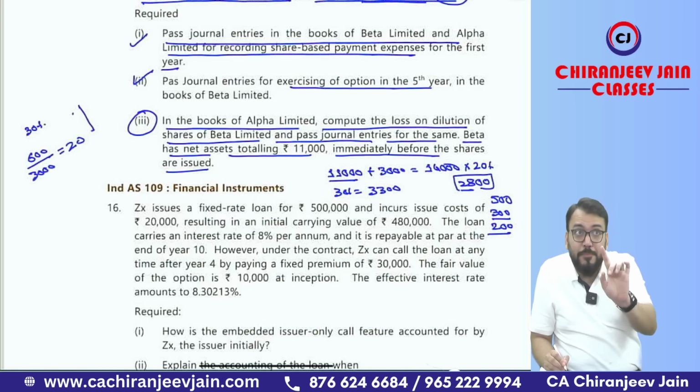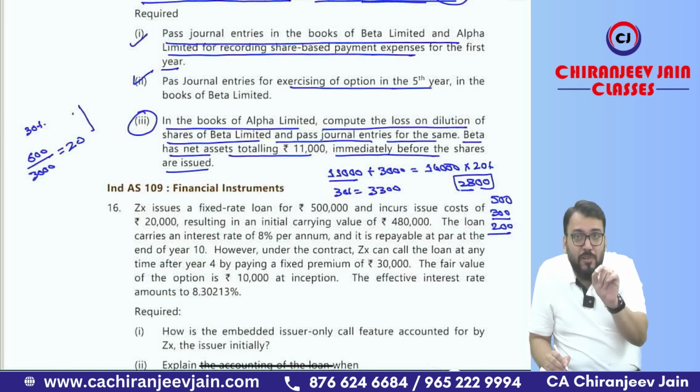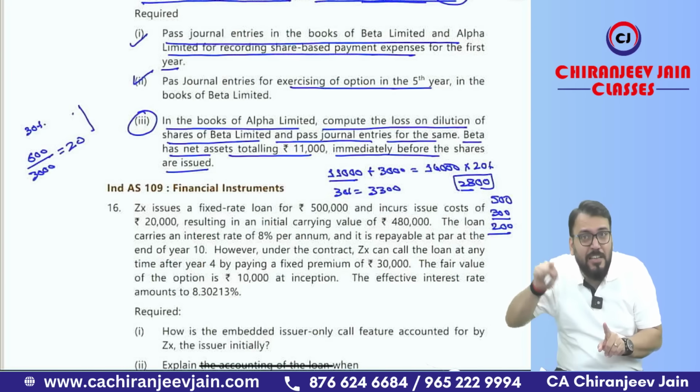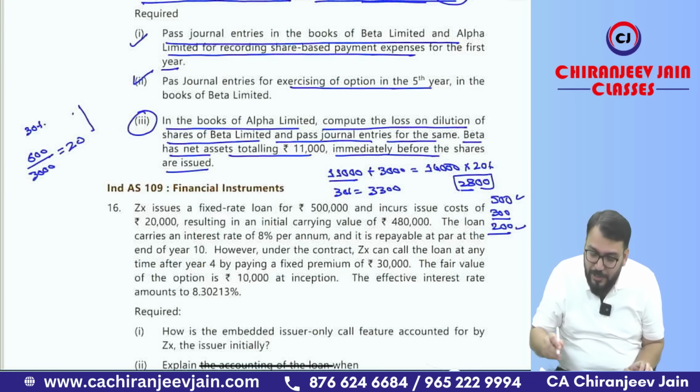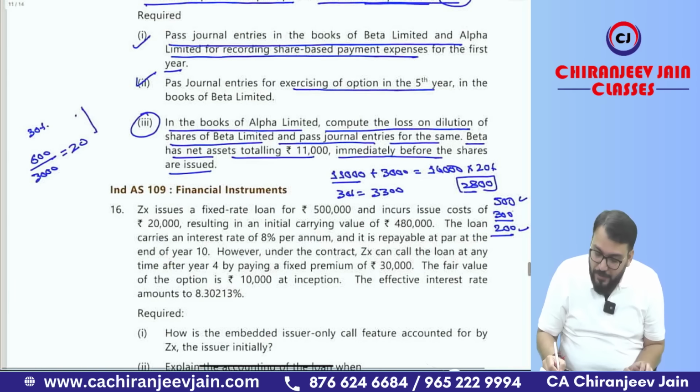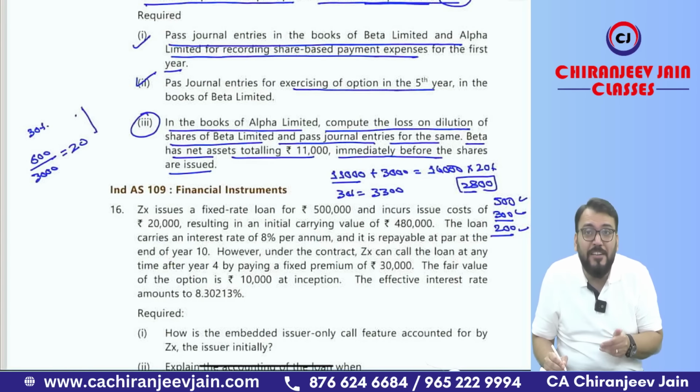I hope you are understanding. Due to the share based payment transaction, we have already recorded one journal entry in the books of Alpha Limited by way of share of EB expense account debit to investment in associate every year with an amount equal to 60 at the end of each year. So 5 years, 60 into 5, means due to that transaction we have already reduced the investment account by 300. Total reduction required is 500. So what is the balance reduction required? That is 200. We will pass one journal entry.